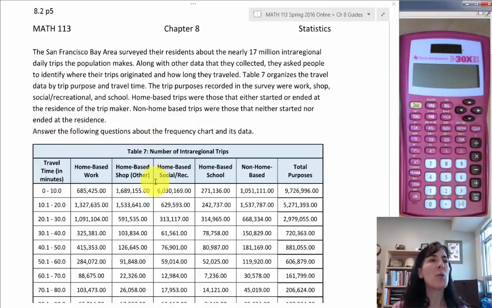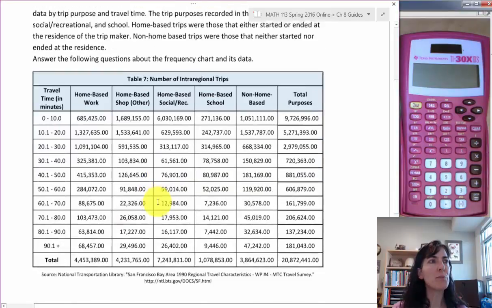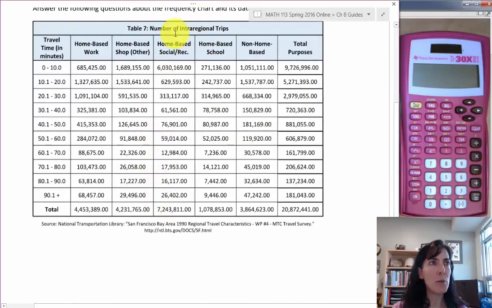So there are questions after this chart, but let's take a look at the chart first. We have number of intra-regional trips. We have travel time in minutes down the left-hand side. And we have reasons, it looks, across the top. And total purposes. So that should be the sum of all these different reasons here. We also have a total at the bottom, which should be the total for each column.